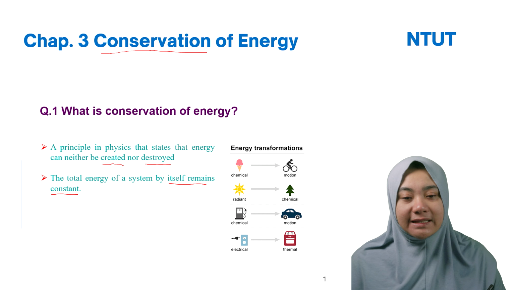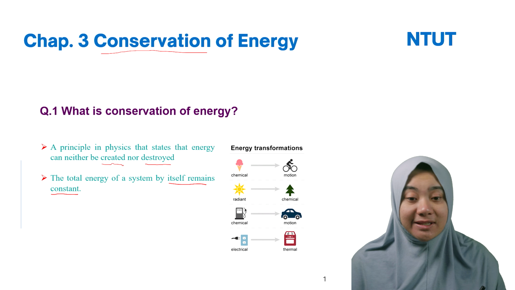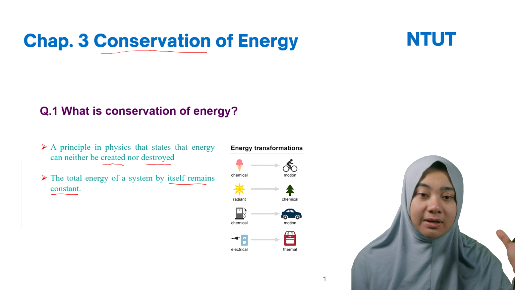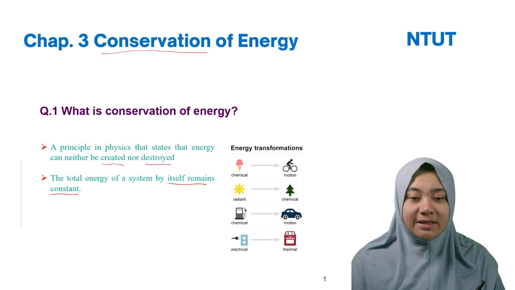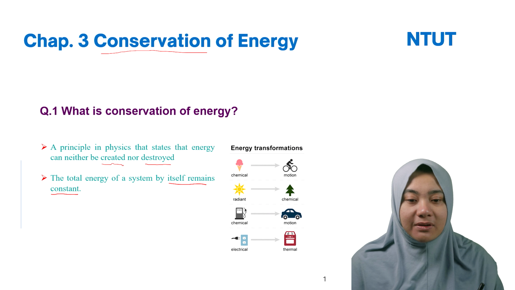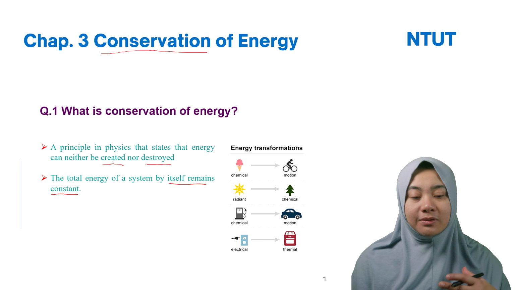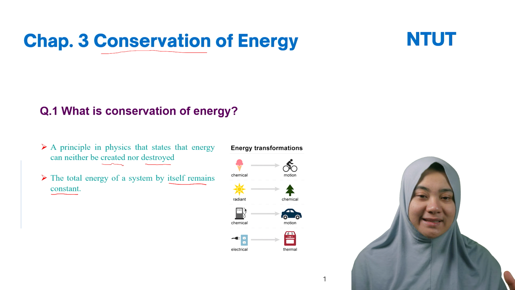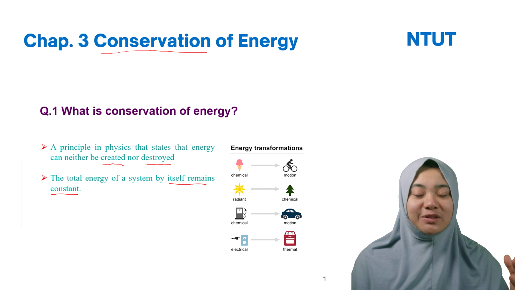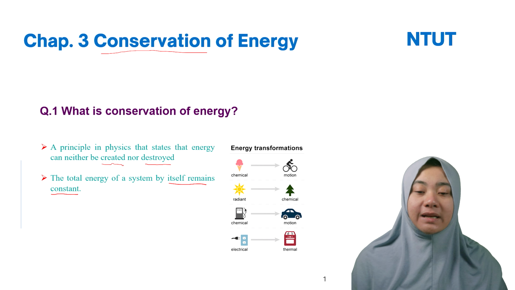For example, chemical energy: when we eat ice cream, all the metabolism in our body is a chemical process. This chemical process converts into motion, like when we move or do sport. That's why if we don't eat for some hours, we feel weak, because we don't have energy.